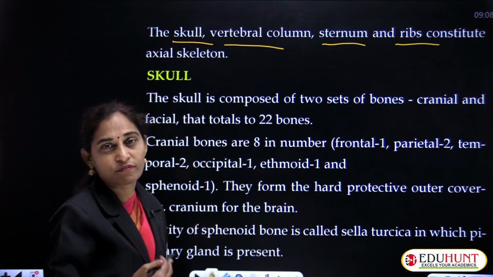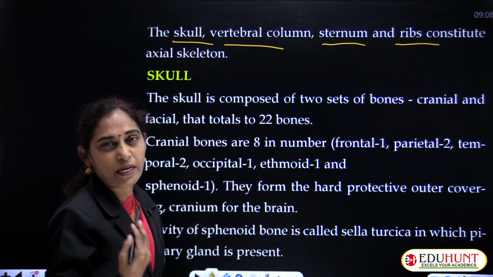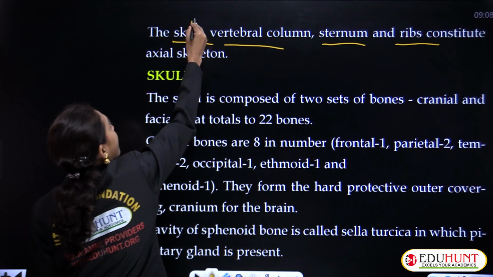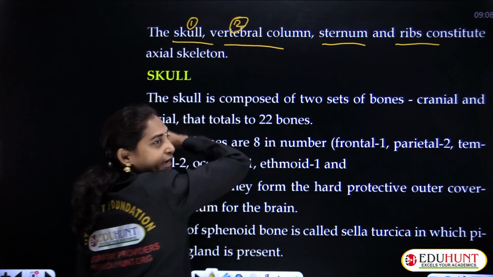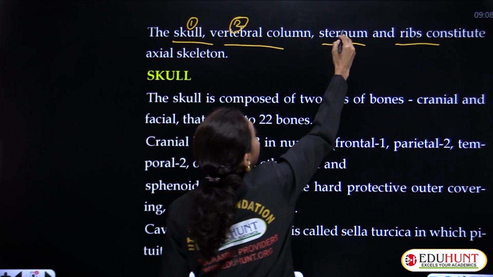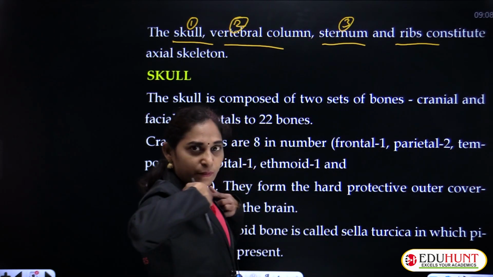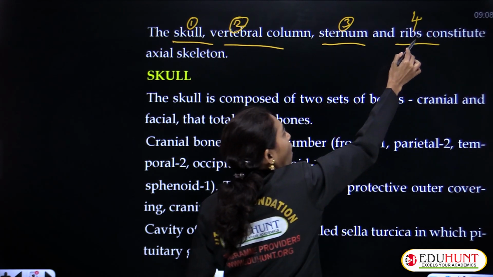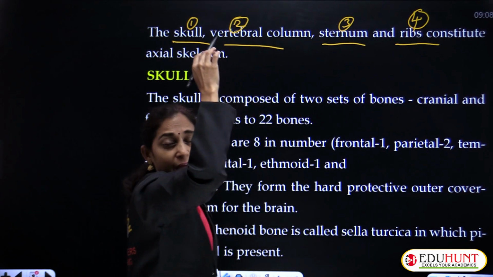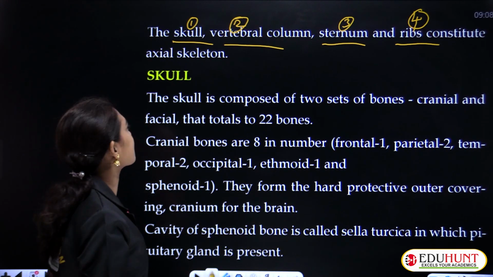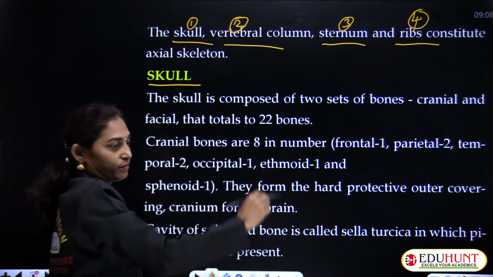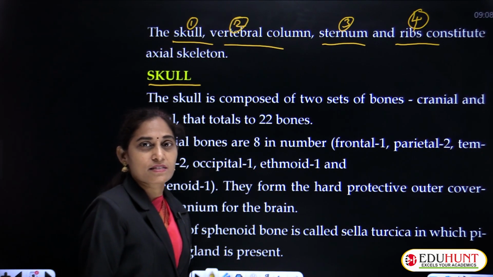What are the four different structures that make up the axial skeletal system? One is the skull, second is the vertebral column, third is the sternum, this part in the trunk, and fourth is the ribs. All these things make up the axial skeletal system. The next part is the skull.